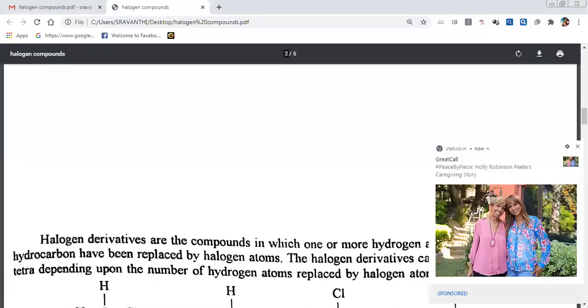If one of the hydrogens of methane is replaced with chlorine, it is CH3Cl, the monohalogen. If you replace 2 hydrogens from methane with 2 chlorines, it is CH2Cl2, a dihalogen.